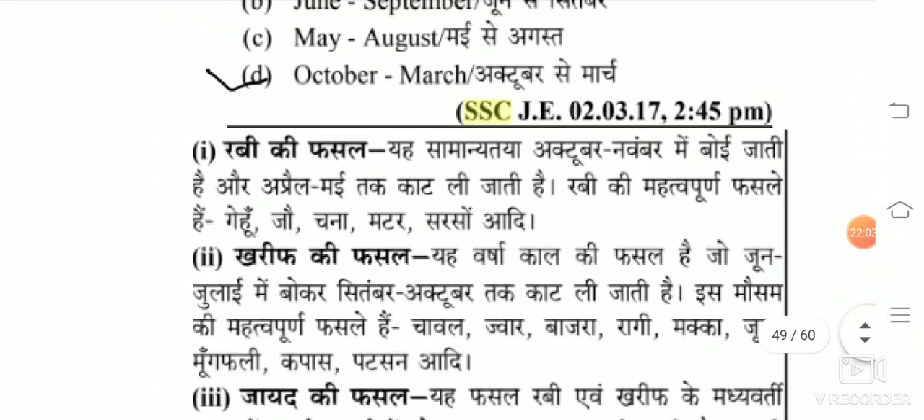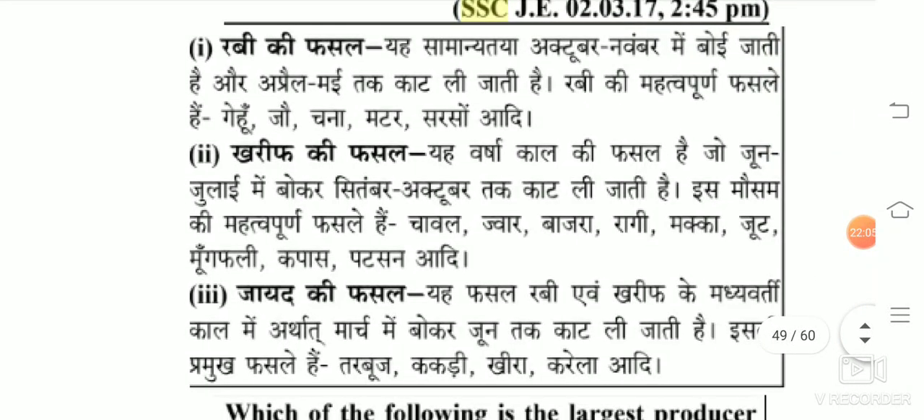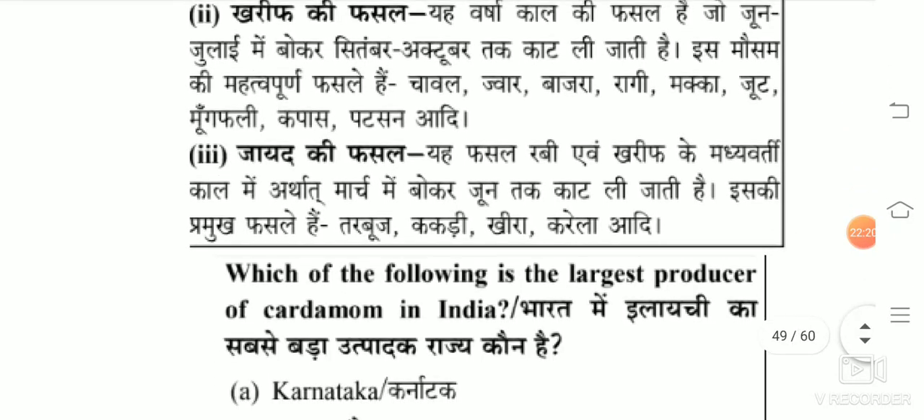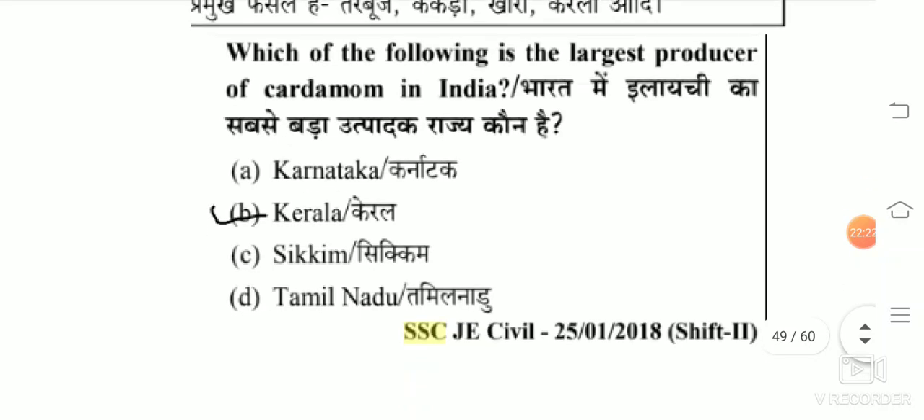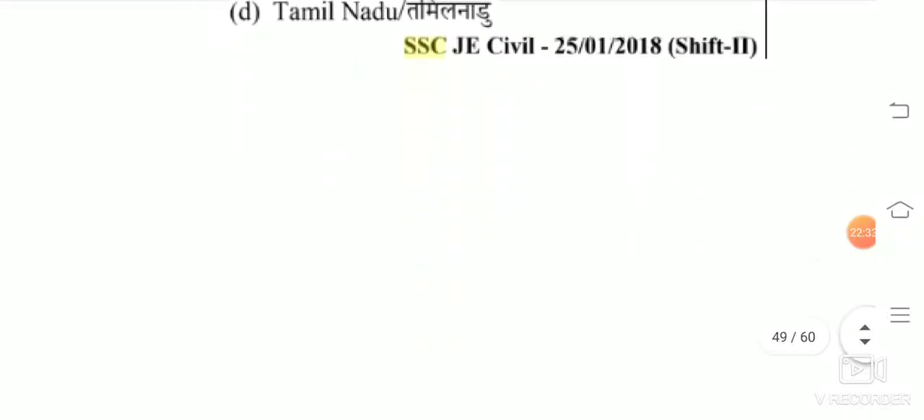So this is in Hindi. You can read about the Rabi crops, Kharif crops, and the Zaid crops. You can remember the months and which crop is cultivated at which time. Which of the following is the largest producer of cardamom in India? It's cardamom. So Kerala is the right answer.